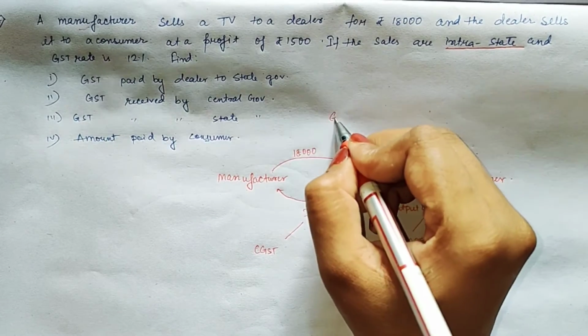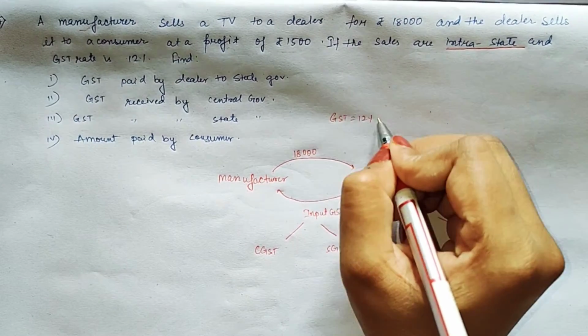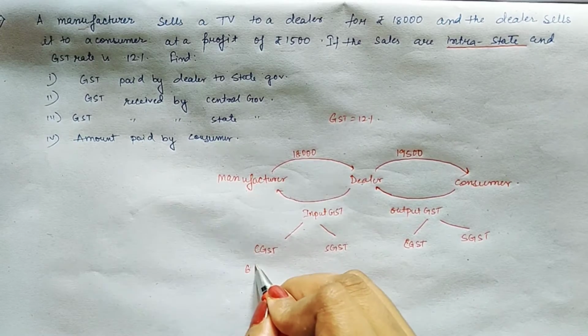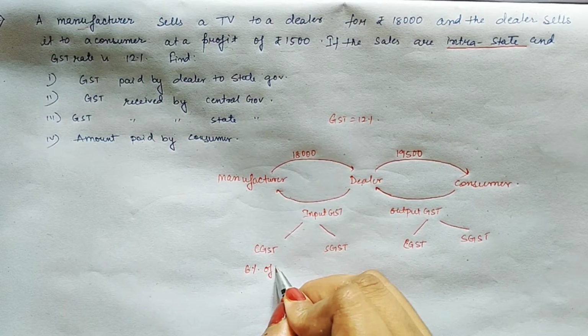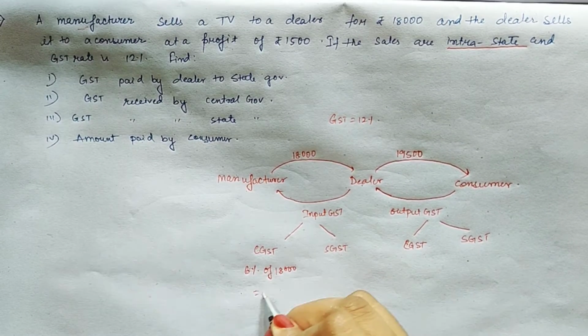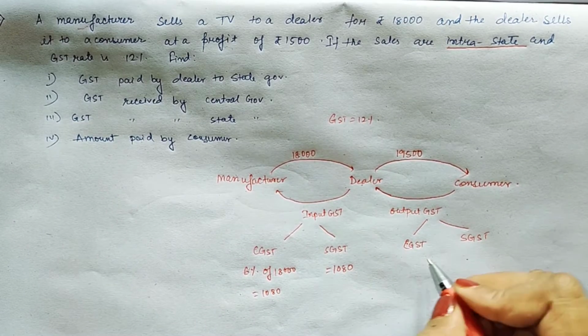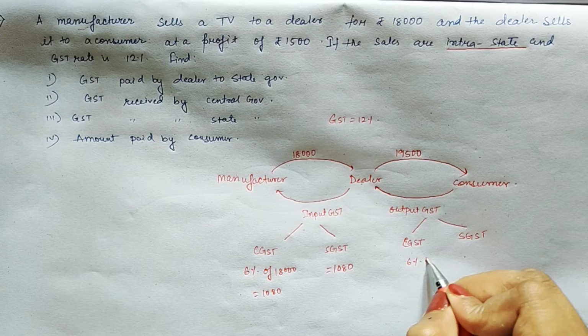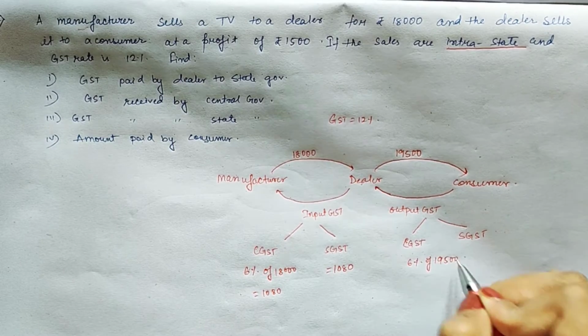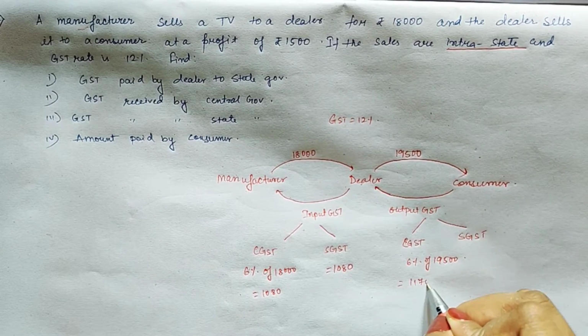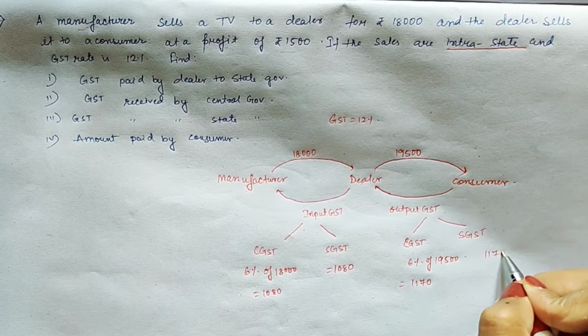So GST rate is given 12%. So it will be divided into two parts, that is 6% of 18,000, that is 1080, and SGST will be 1080 only. Here also 6% of 19500, you will get 1170, and SGST will be 1170.